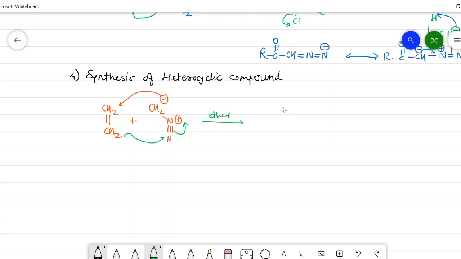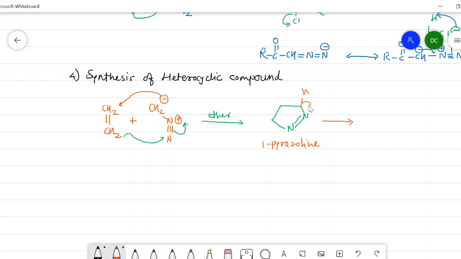So I will write here the ring first like this. These are the three carbons, and then nitrogen, and here there is a presence of nitrogen, and in between two nitrogens there is a double bond. So this is the structure of 1-pyrazoline.